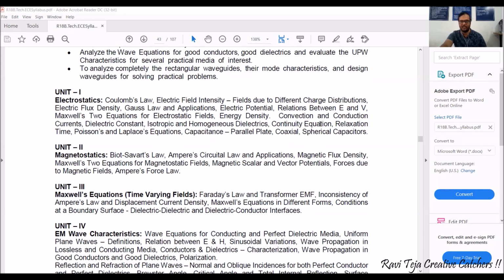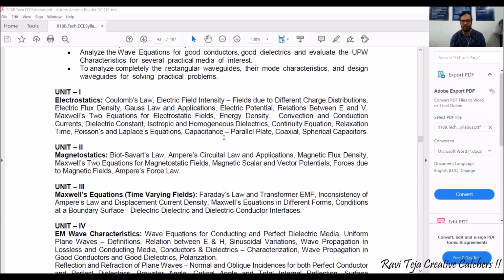So we'll be having continuity equation, Laplace equations, parallel plate capacitance, coaxial, spherical capacitors, and etc. Okay. So coming to unit 2. So unit 2 is about magnetostatics. So in this we have very important topics like Biot-Savart's law, Ampere's circuit law, and different applications.